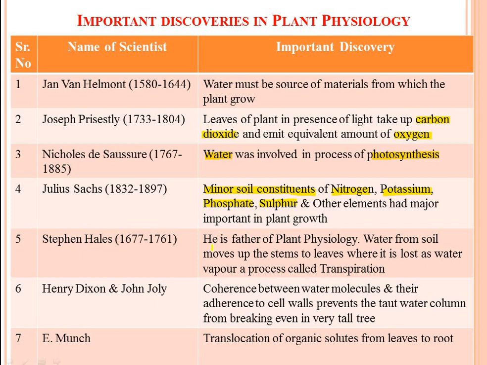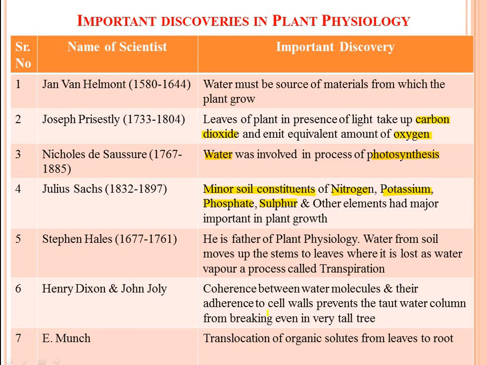Then Henry Dixon and John Joly discovered that cohesion between water molecules and their adhesion to cell walls prevent taut water columns from breaking even in very tall trees. We know actually the ascent of sap, how water is taken up by plants through xylem tissue.